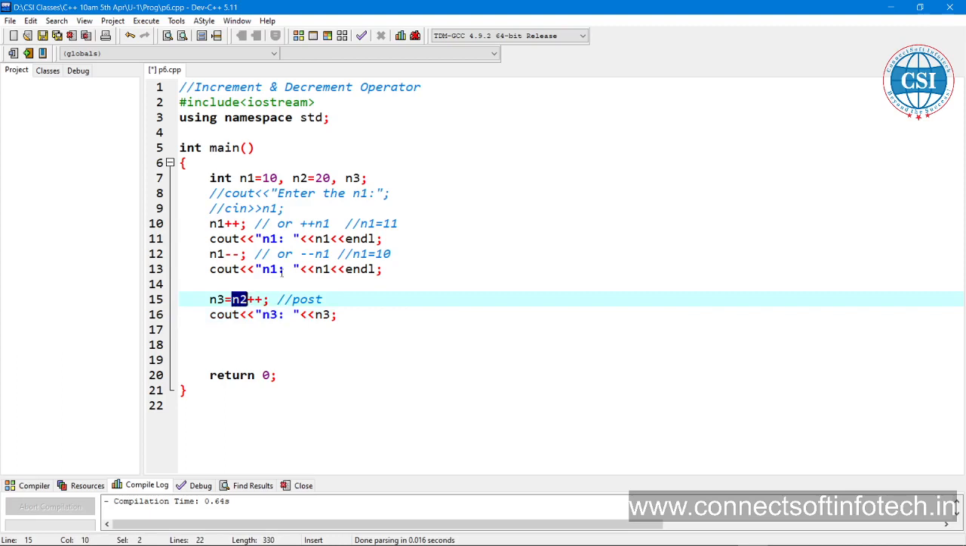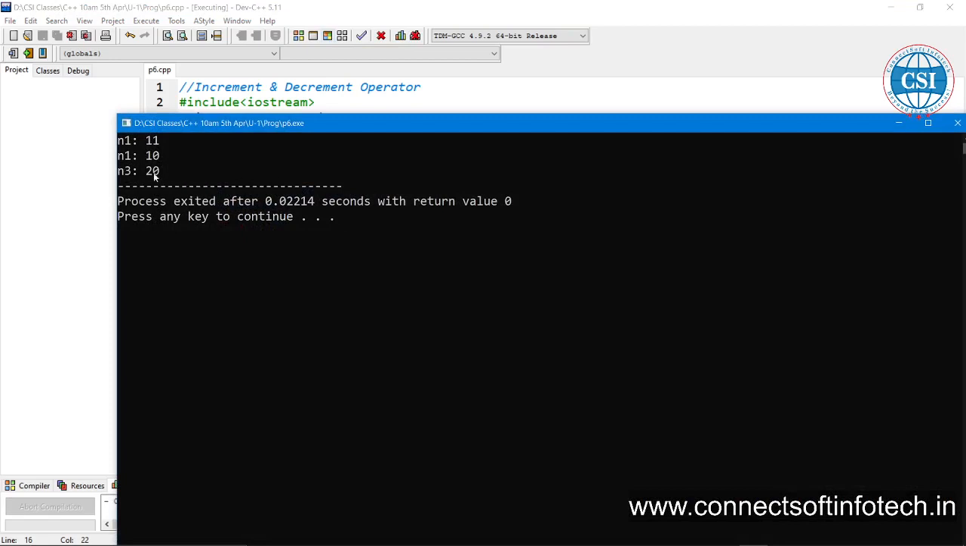What is the value of n2? It's 20. So n2 is going to be assigned to n3. After that it will be incremented. That is known as what? Post increment. So what will be the value of n3 here? Only 20. 20 will be printed.